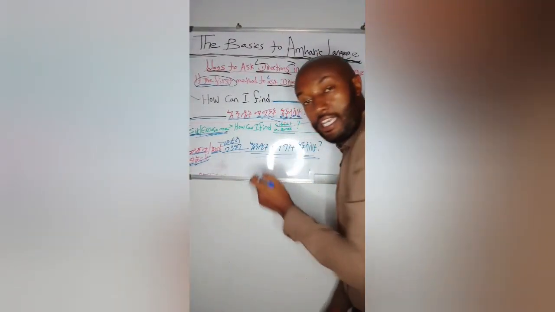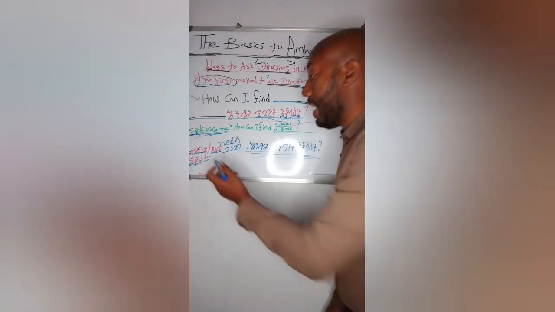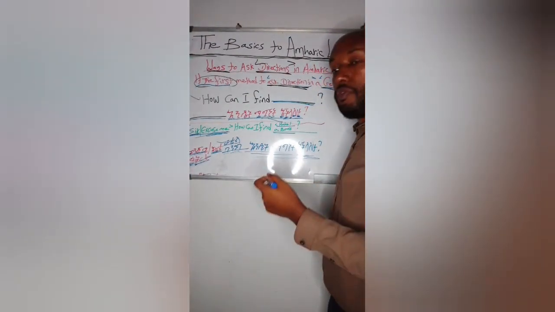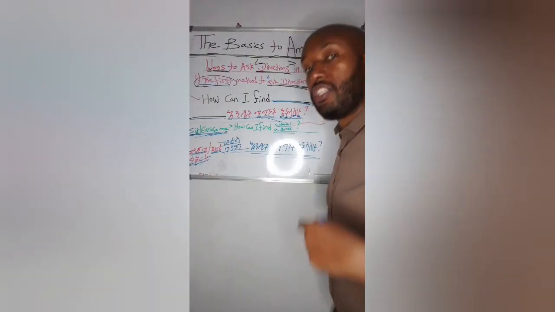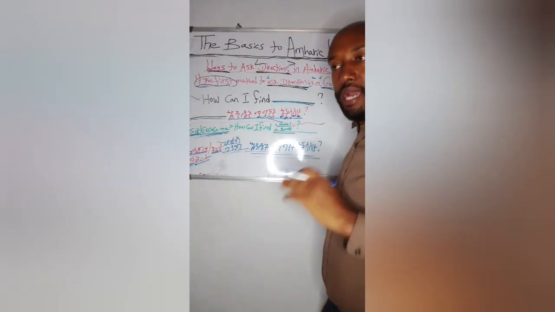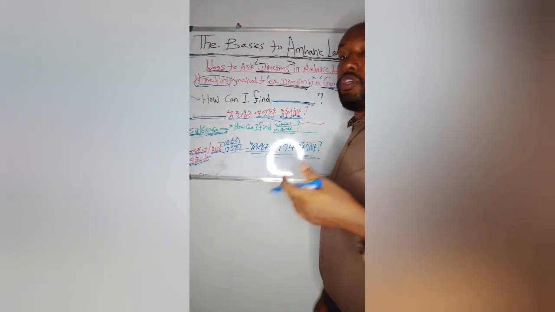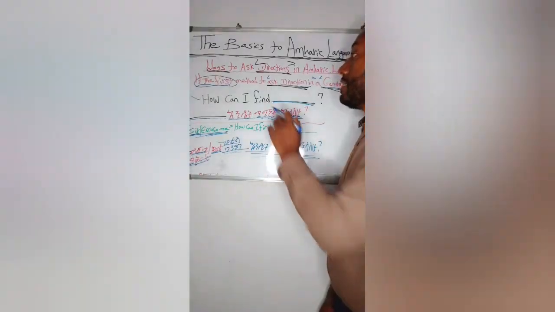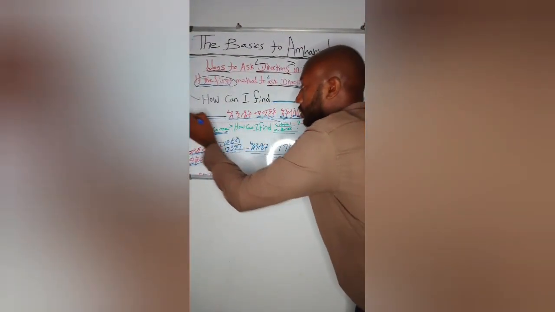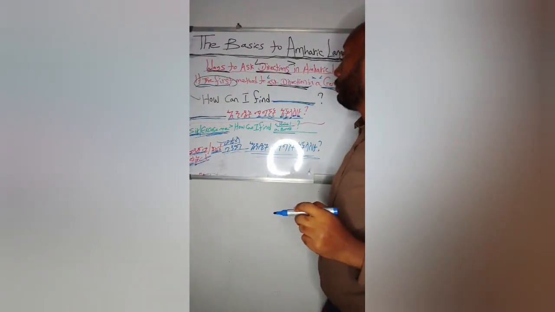ይቅርታ ባንክ እንዴት ማግኘት እችላለሁ. ወይንም ደግሞ, or if the person you are asking is male, ወንድሜ ባንክ እንዴት ማግኘት እችላለሁ. Or if the person you are asking is female, እህቴ ሆቴል እንዴት ማግኘት እችላለሁ. So here you are polite and you are asking for a place, so you will get the answer smoothly, okay? Or you can find the place you are looking for. So the second way to ask direction is how can I find dash, or dash እንዴት ማግኘት እችላለሁ. Okay? We'll see the other way to ask direction.